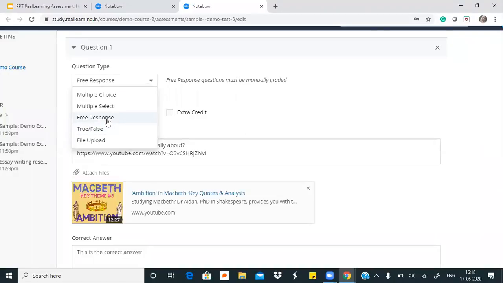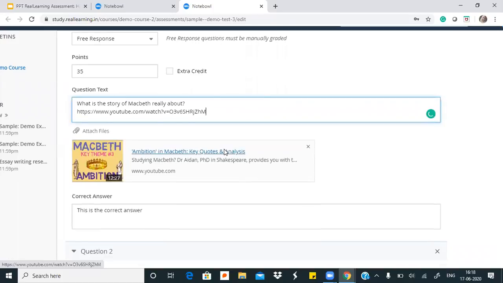We'll come to the first category of question that I have created. It's a free response question. A free response question is something that takes care of your subjective answers, or a long answer type question. These things are taken care of by the free response question.